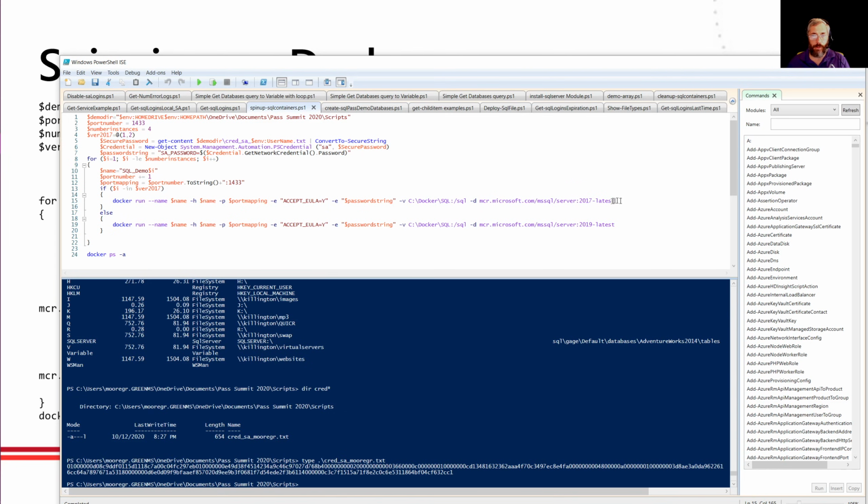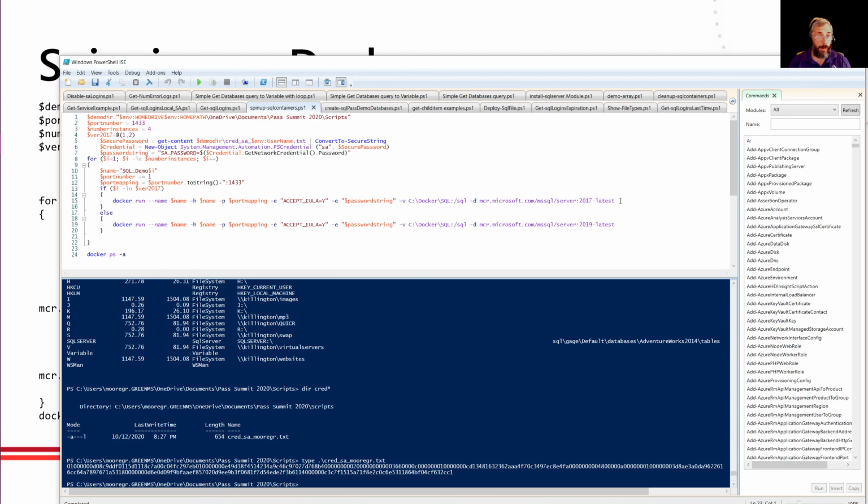But what this is doing is going to spin up a Docker container running SQL Server 2017, the latest, and this is going to run SQL Server 2019 and run the latest. And when we get done, we're just going to show what Docker containers are running. Pretty straightforward. So 24 lines. Some of these are actually redundant. I could reduce them if I wanted to, but let's run this and see how long it takes to run.